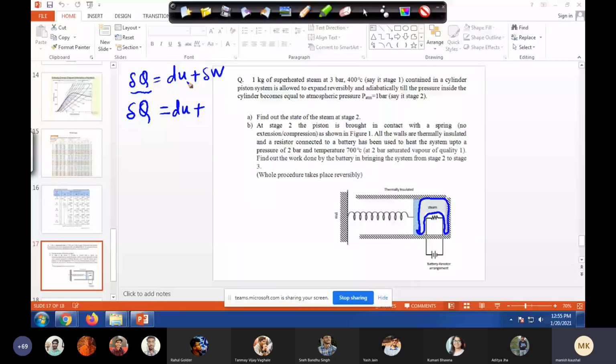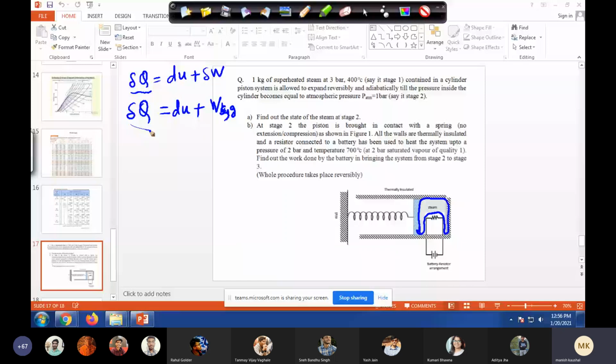Who suggested to take this system? I expect the answer from him. Yeah, delta W will have work done by gas. That's all, perfect. We have only this gas component. I'll write this as work done by gas, that is also fine. So this is one relation. Remember, this is delta W to system.